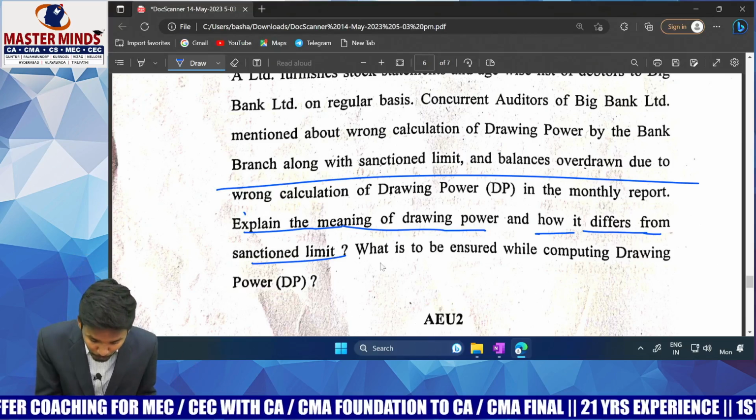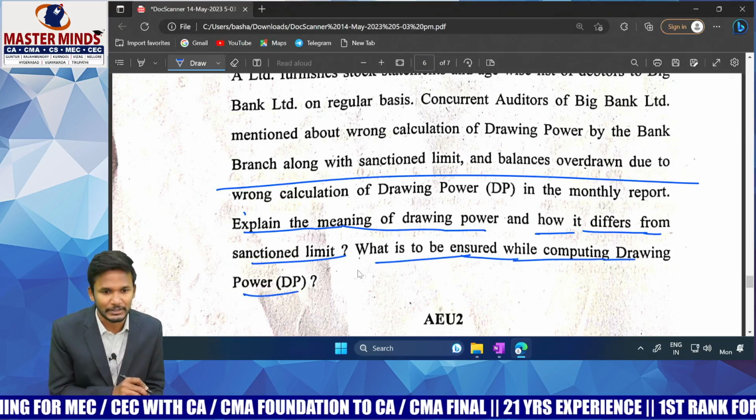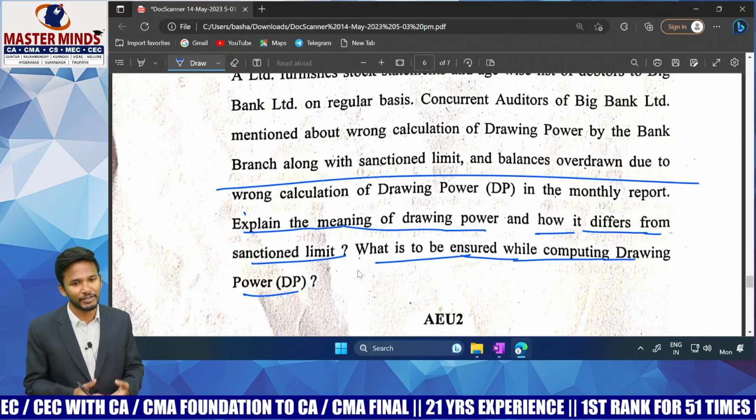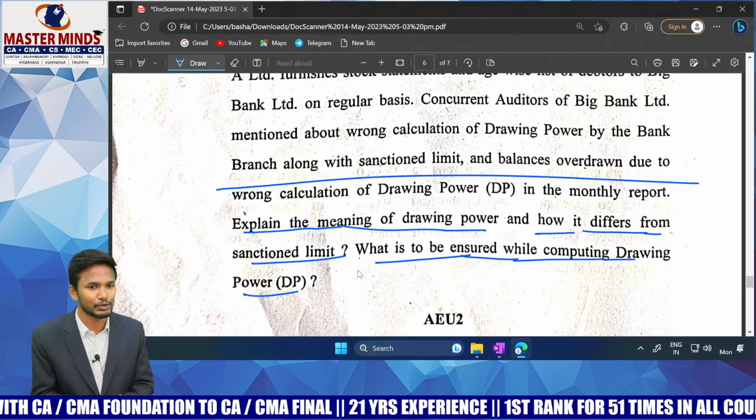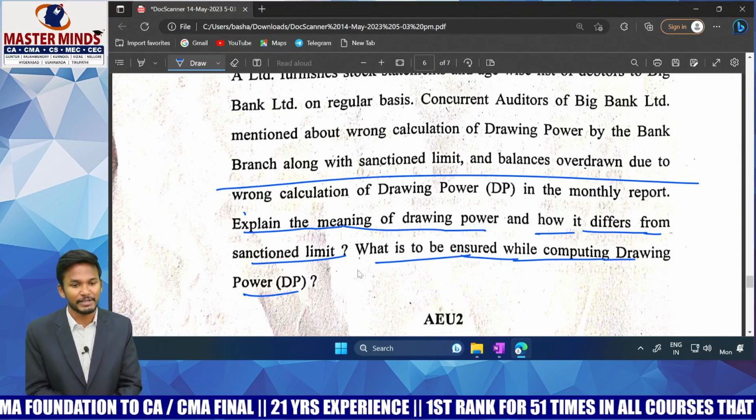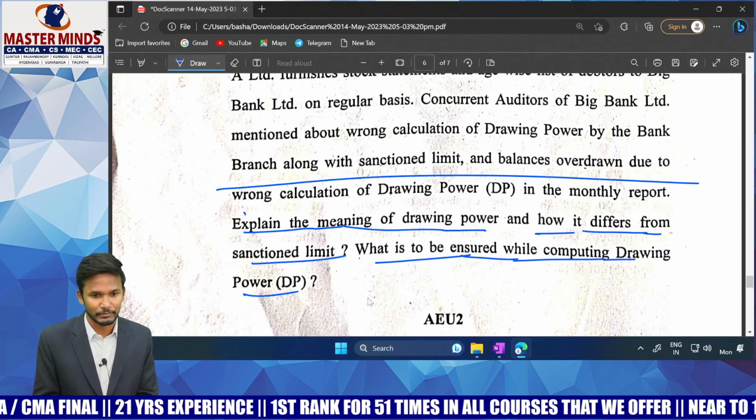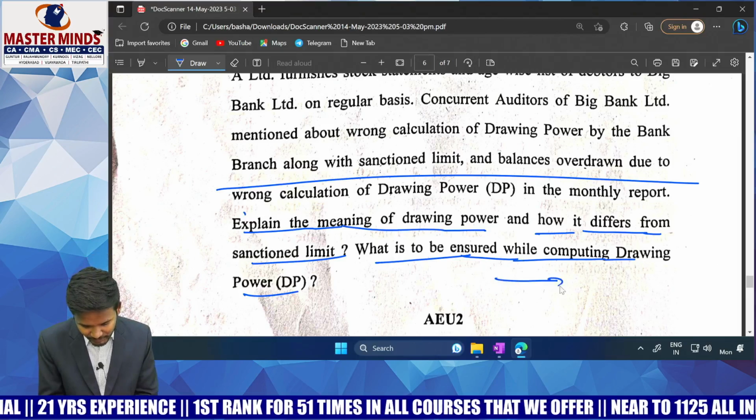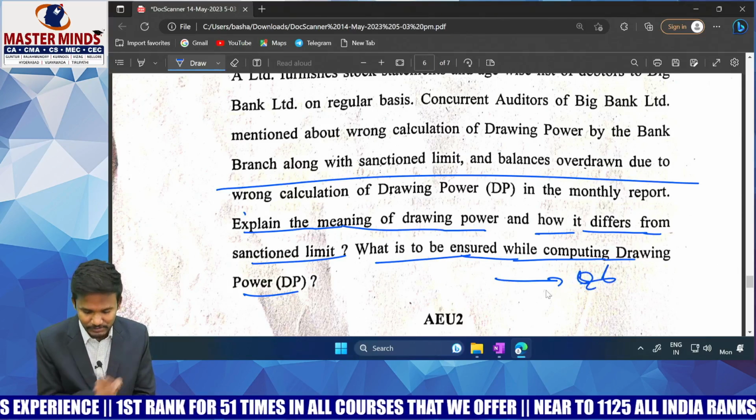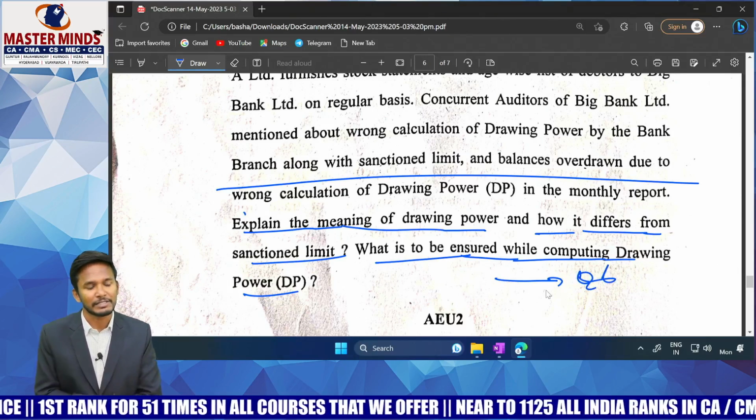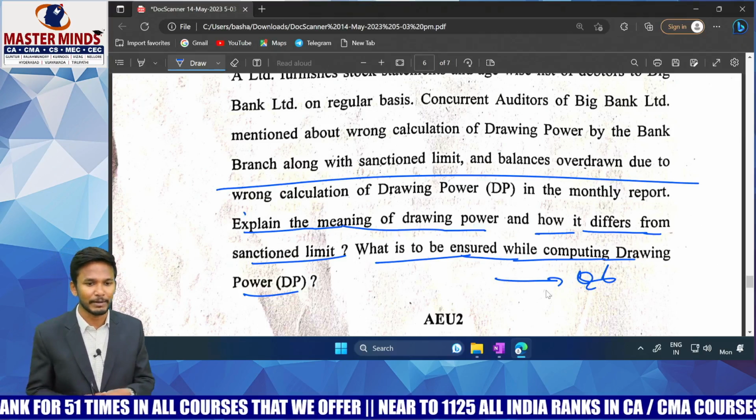What is to be ensured while computing the drawing power? Who will compute the drawing power? Obviously, the bank who is going to give the loan will compute the drawing power. That means a bank, while computing the drawing power, what are you supposed to consider? So this is the straight away question from the Mastermind material, question number 6.